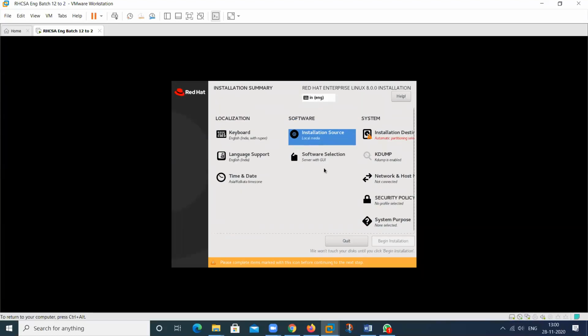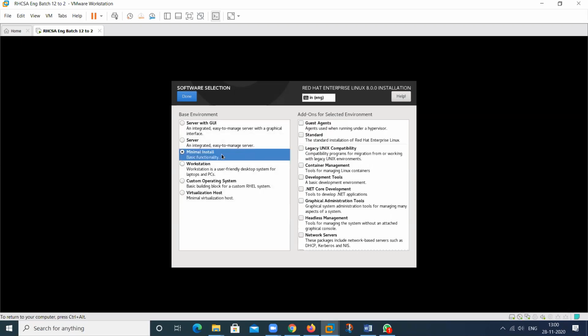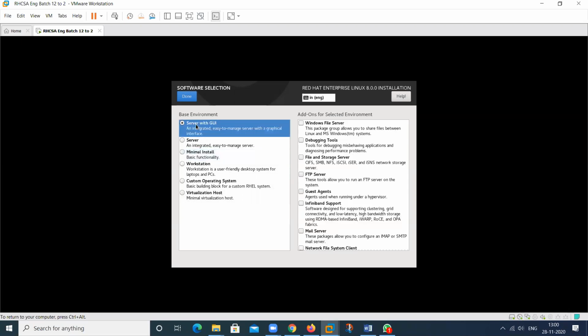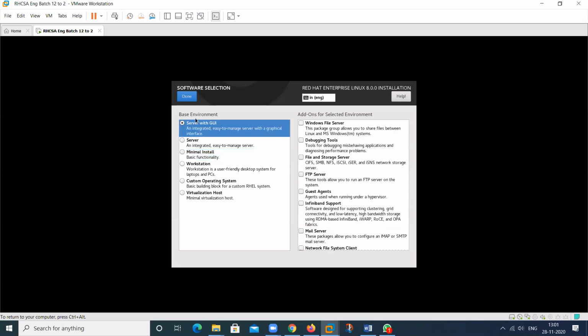This is software selection. So in this, by default, this option is selected, that is GUI. If you want to install your machine in only a CLI mode, which option will I select? This one. So this one is for the CLI, command line interface. Only the command line interface will be installed. So in this CUI and GUI, both options will be selected. So select this one. In RHEL 7, this is the default mode. In RHEL 8, this is the default mode. So that is the difference between 8 and 7.